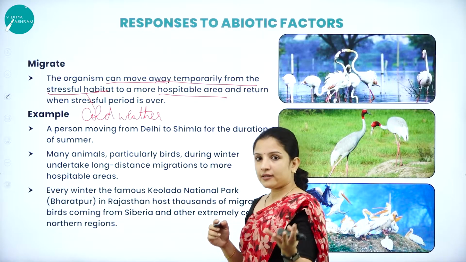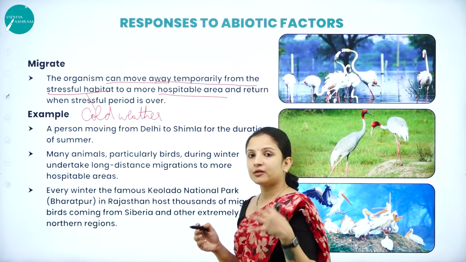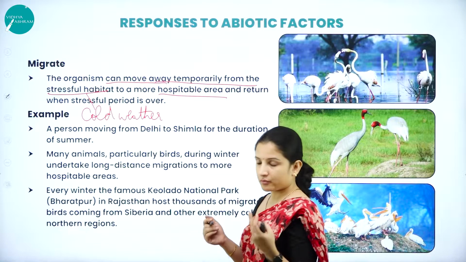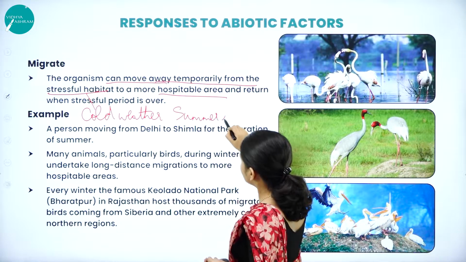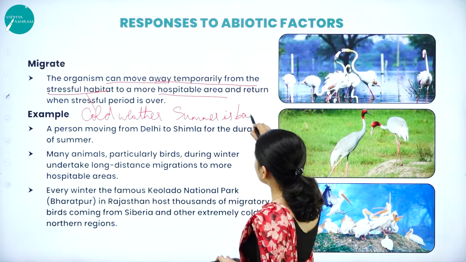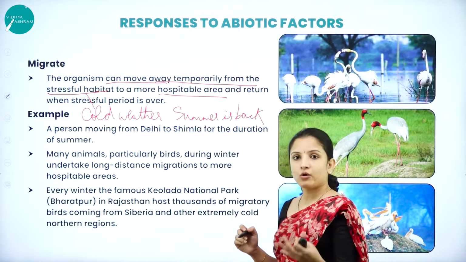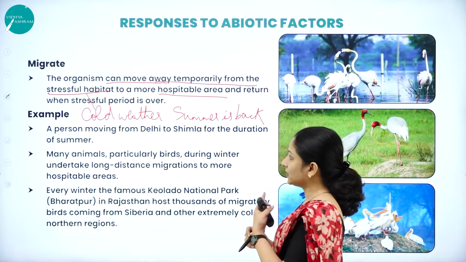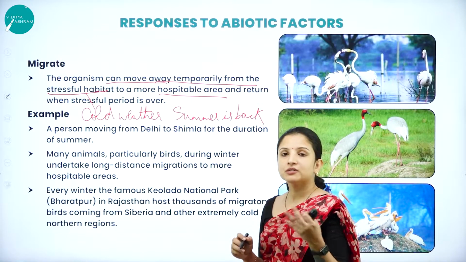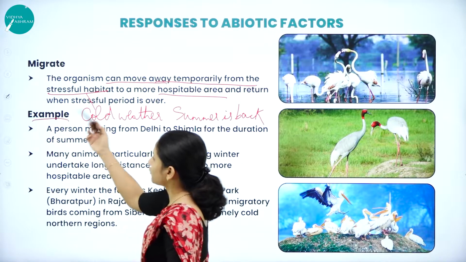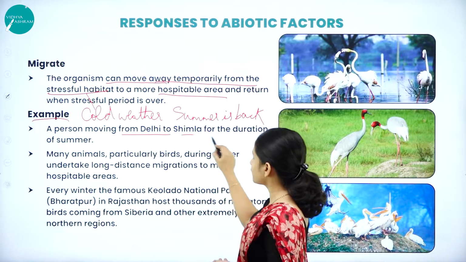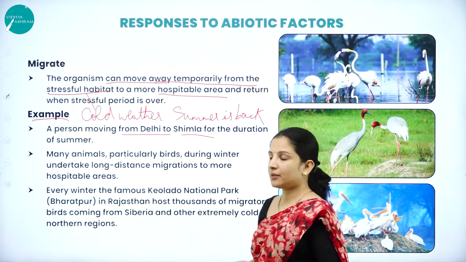And when the stressfulness in that particular environment becomes normal, or say when summer is back, they return to their original habitat. So that is about migration. Birds tend to migrate. The example we have taken here is a person moving from Delhi to Shimla for the duration of summer.